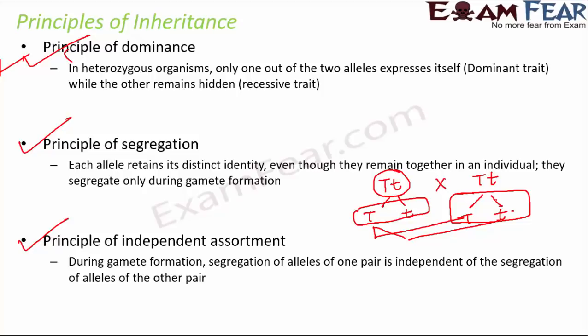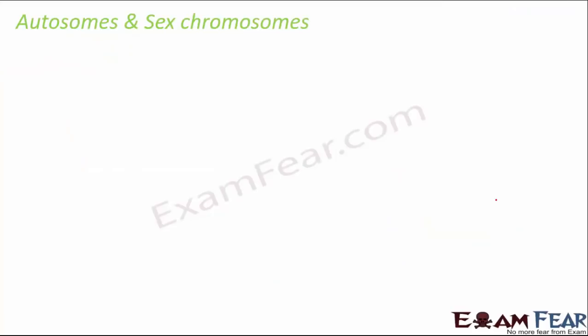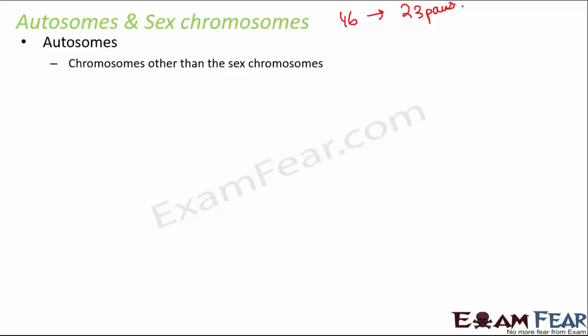Now let's talk about autosomes and sex chromosomes, because many times you get questions from these. Now there are 2 sorts of chromosomes. Human beings have a total of 46 chromosomes, that is 23 pairs of chromosomes. Out of that you have 2 categories. One is autosomes, which are not the sex chromosomes. They are basically responsible for all the somatic traits.